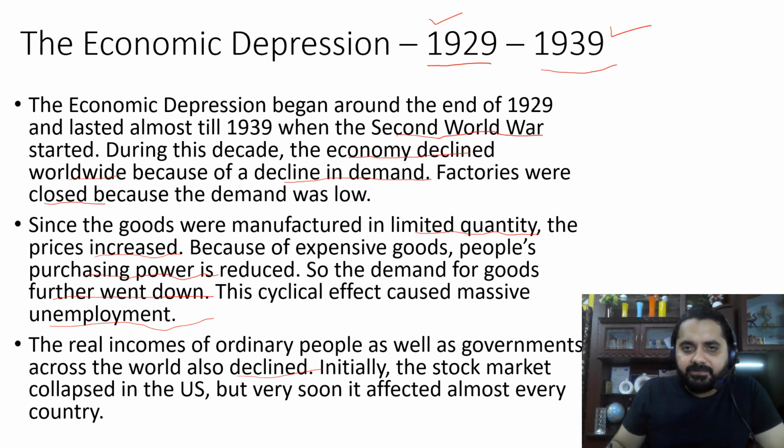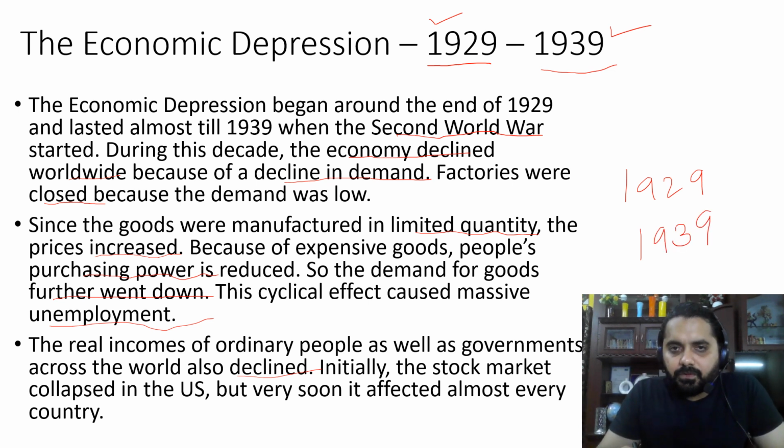So this period, which lasted for 10 years, from 1929 to 1939, all the economies of the world had faced severe financial hardships. There was a downswing in the economy.